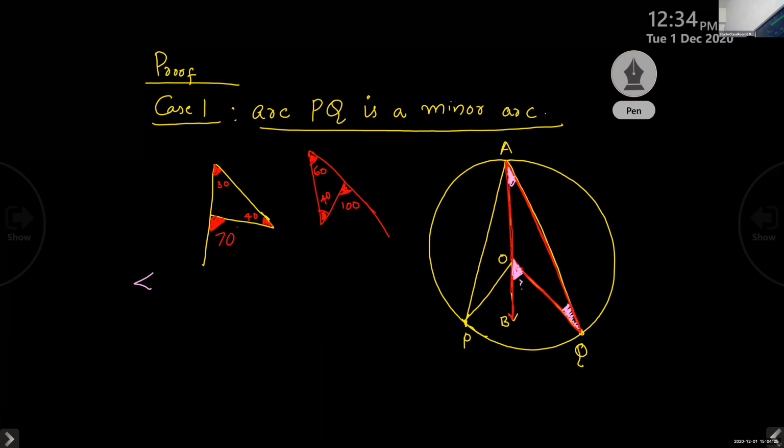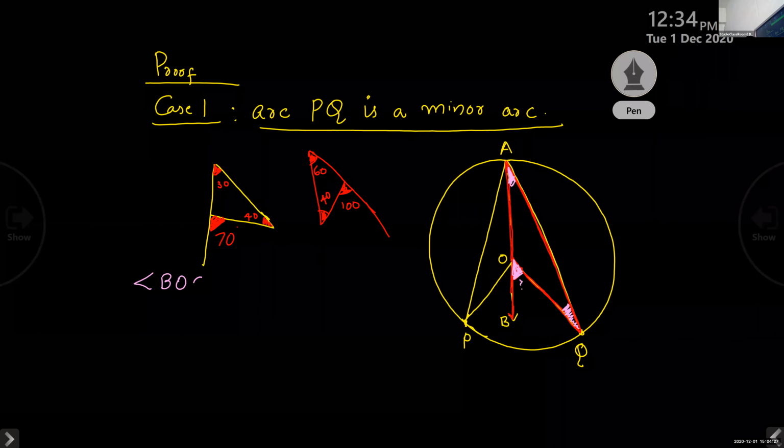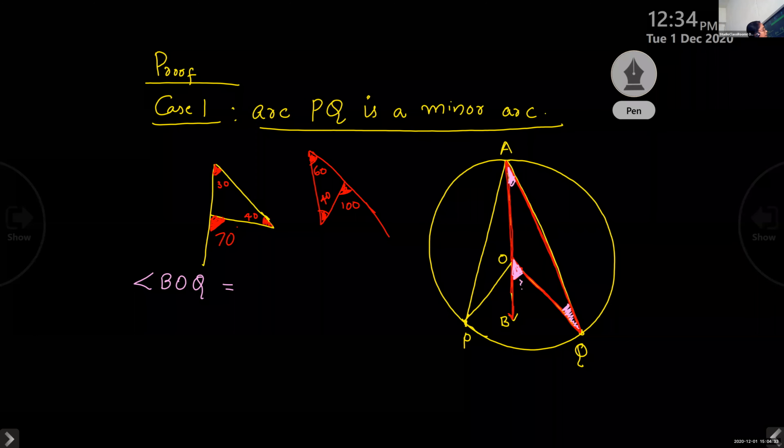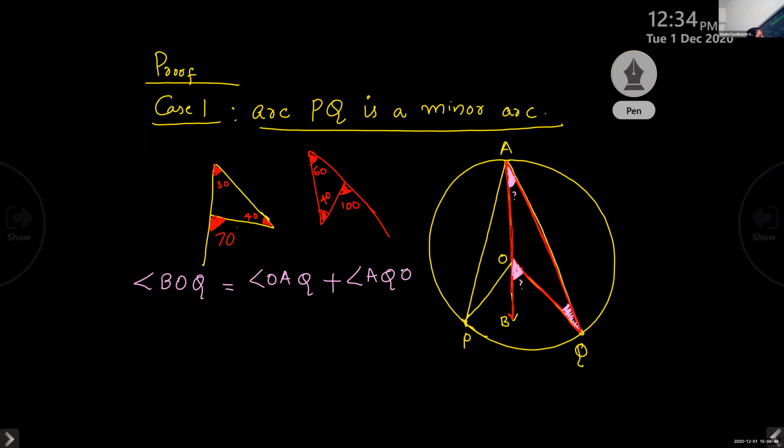So, angle BOQ equal to angle OAQ plus angle AQO. Write this step, children.